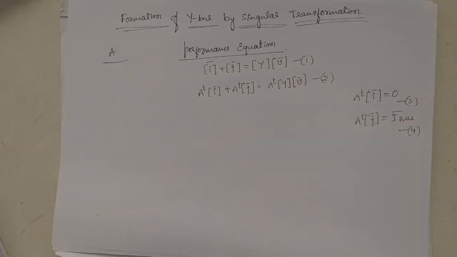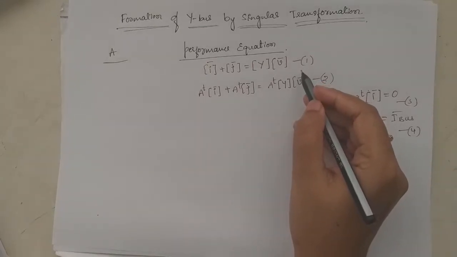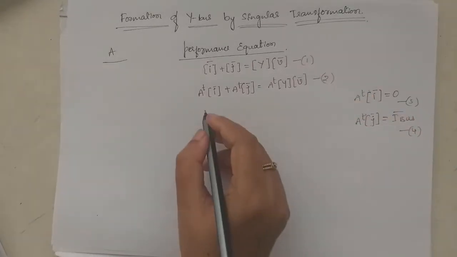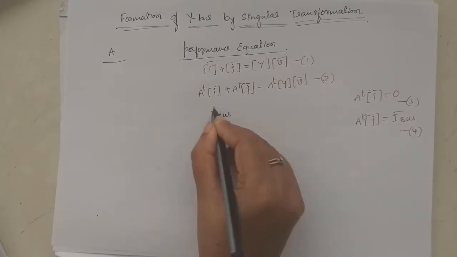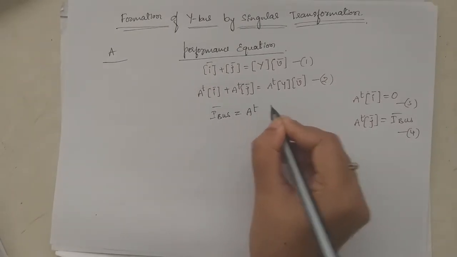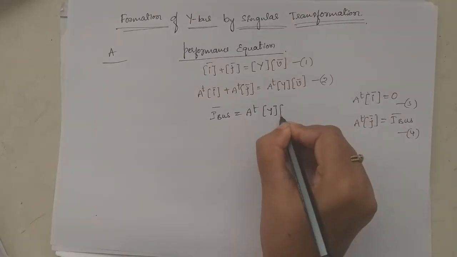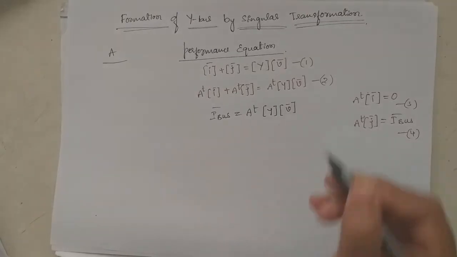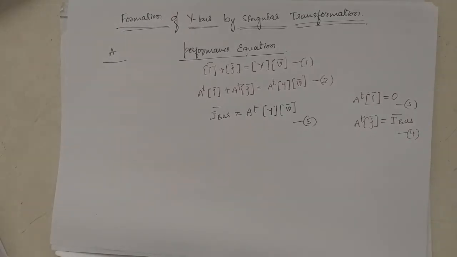Now substituting equations 3 and 4 in equation 2, we get I bus bar is equal to A transpose Y V bar. Take it as equation 5.